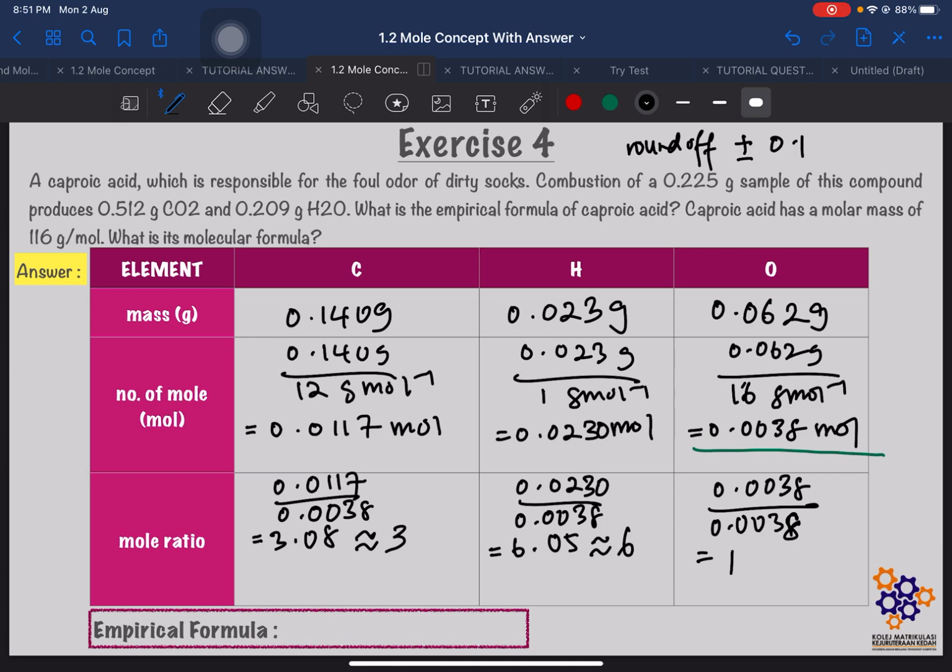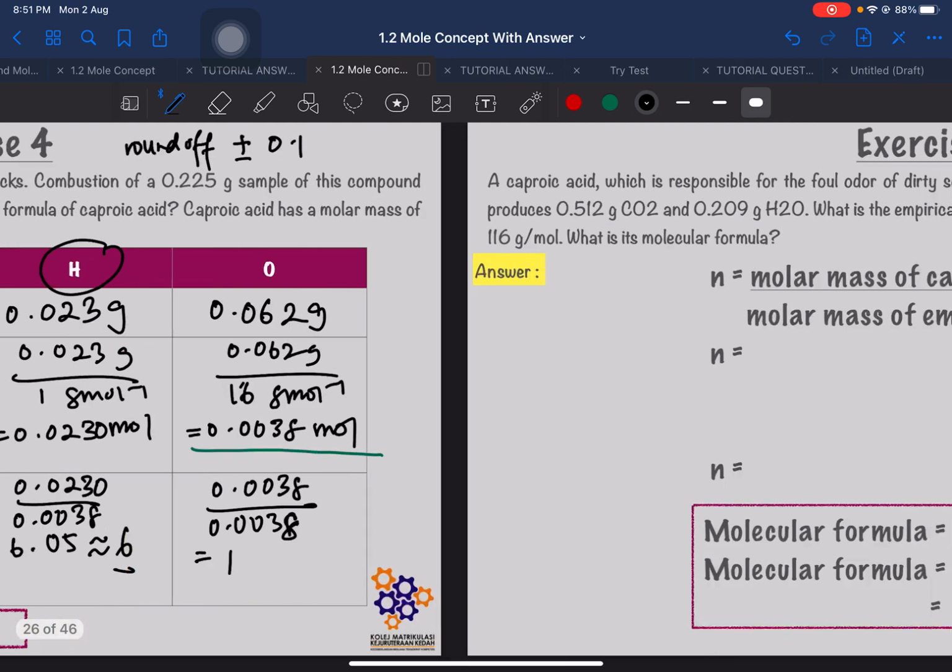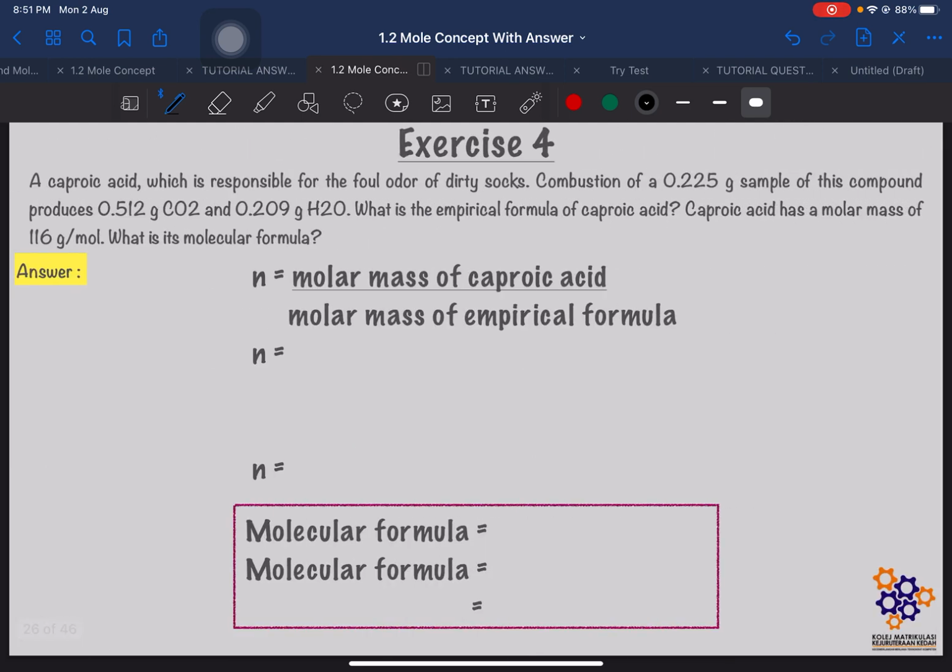So, dah dapat mole ratio semua, barulah kita boleh masukkan dalam empirical formula. So, carbon kita ada 3, so C3. Okay, hydrogen kita ada 6, so H6. Oksigen kita ada 1, so O. So, this is our empirical formula. Okay. Now, bila kita dah dapat empirical formula, barulah kita boleh cari molecular formula. Okay, pergi kat next page. So, untuk cari molecular formula, kita kena cari N, integer dia berapa.